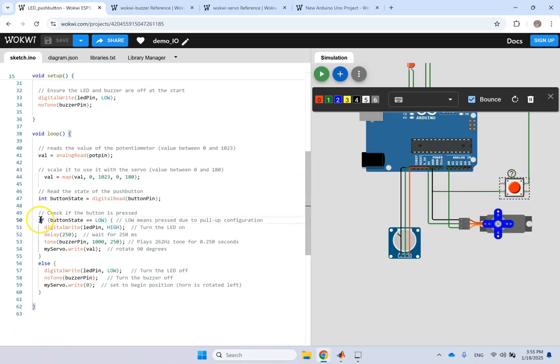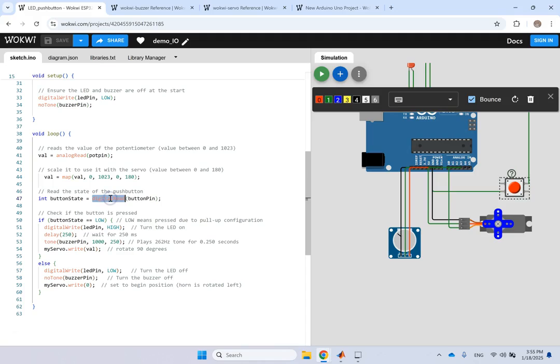So later we have to do an if else and make sure if the button is LOW, LOW means pressed. Why? Because it's connected in a pull-up configuration. Because it's a pull-up, LOW actually means it is pressed. It doesn't mean it's not pressed. So how would you read the button state?